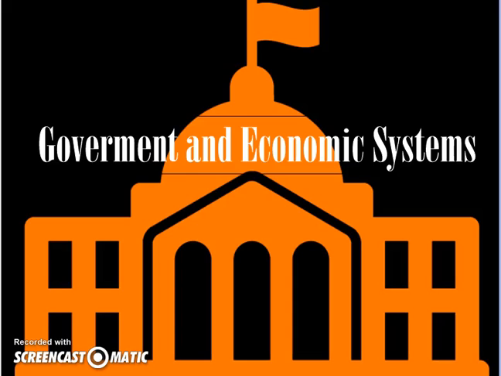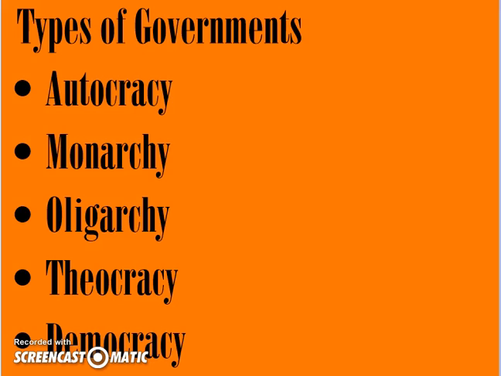Hello everyone. In this lecture we are going to be covering the different government and economic systems that exist in the world today. We'll start with the types of governments that we are going to talk about, and those include autocracy, monarchy, oligarchy, theocracy, and of course democracy.